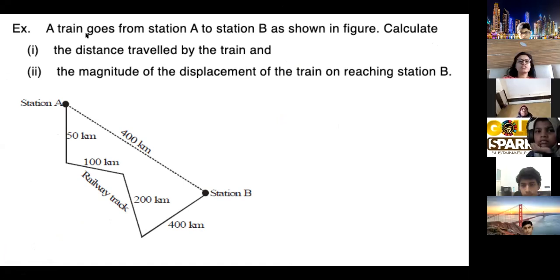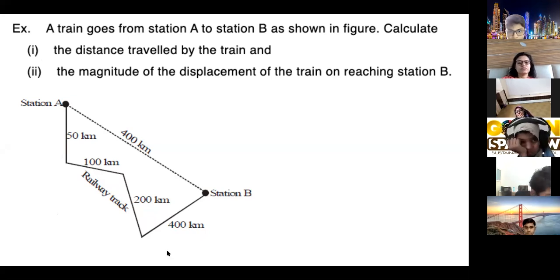You already know now. Distance is the total path, and the magnitude of displacement also you have to find. So first part answer and second part answer. Answer can be in kilometers because all the measurements are in kilometers. You can see A to B. The train moves like this, this is a railway track, so it will move like this, it won't go like this without the track.